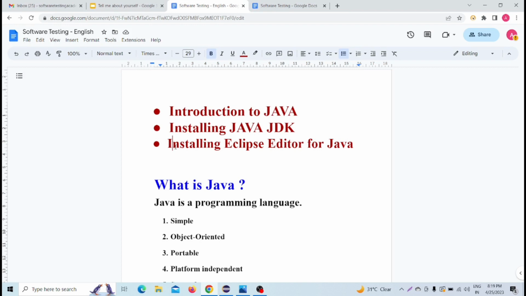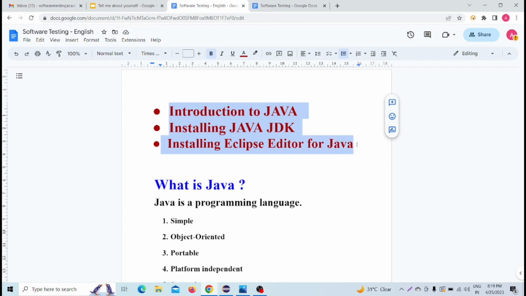Whenever we write any code in the Java language, obviously we use an editor. So in today's topic, we are going to cover how to download the Eclipse editor for Java. These are the three important agenda for today's topic, and this is also very important for your future. If you are working on Selenium, on automation, or if you are a Java developer, then obviously you should know all this very carefully.